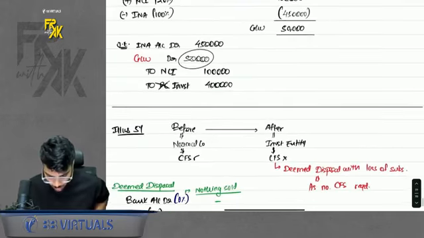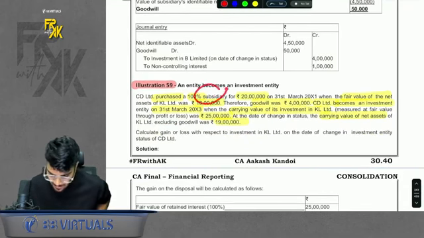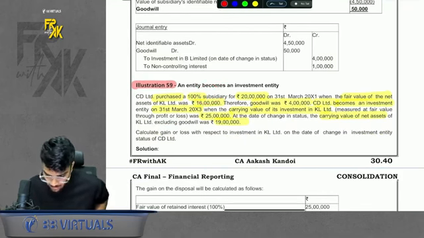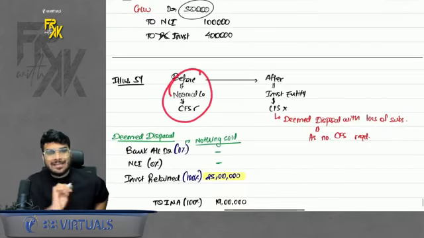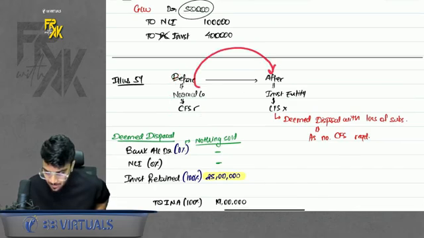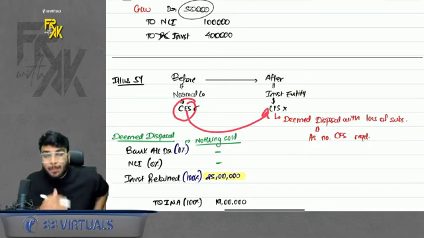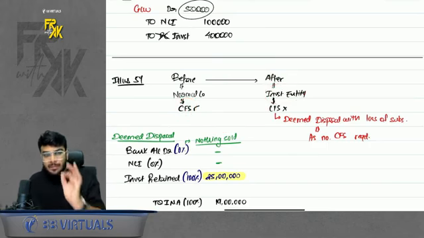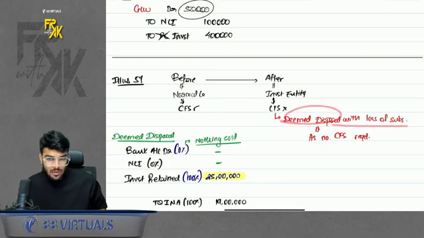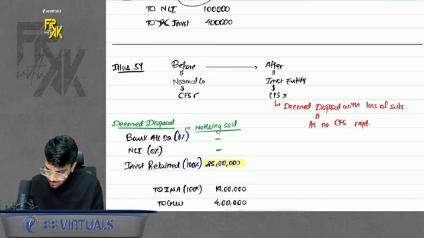Okay. There is one more question, illustration number 59, where what is happening? Where you had a subsidiary. Previously, you were a normal company. Now you become an investment entity. So when you were a normal company, you were preparing CFS. Now, as soon as you become an investment entity, you are exempt. That means you can stop preparing CFS. So this date when you become the investment entity will be treated like deemed date of disposal or loss of control. So it is as good as you are selling the investment in subsidiary. So deemed date of disposal.